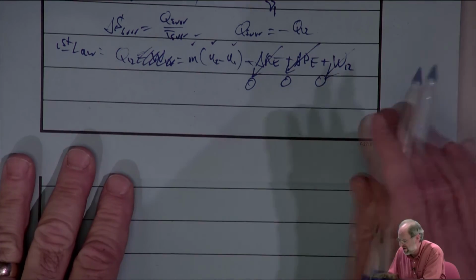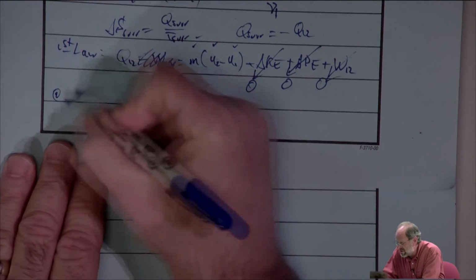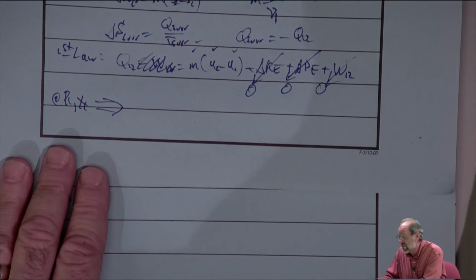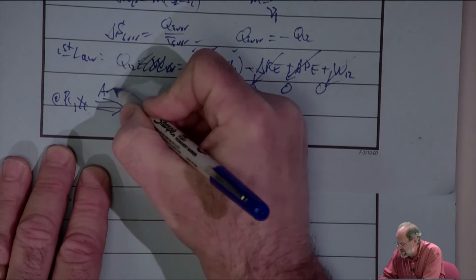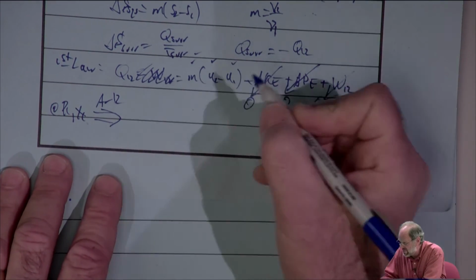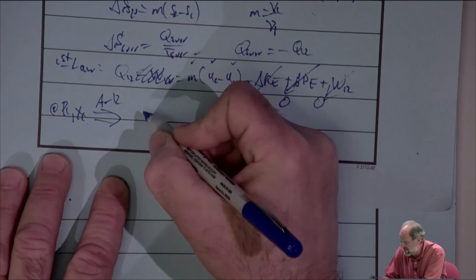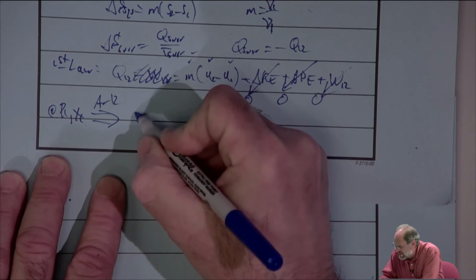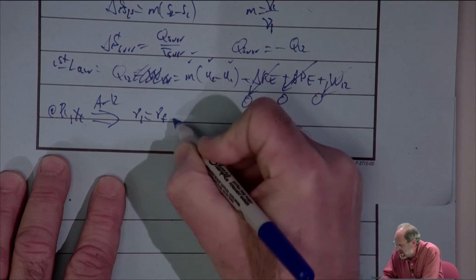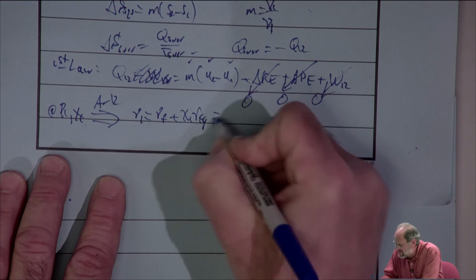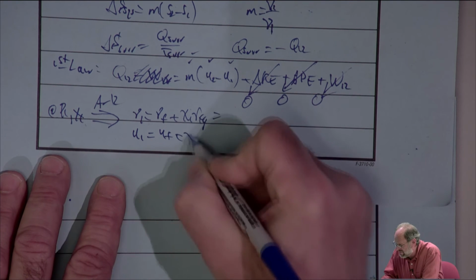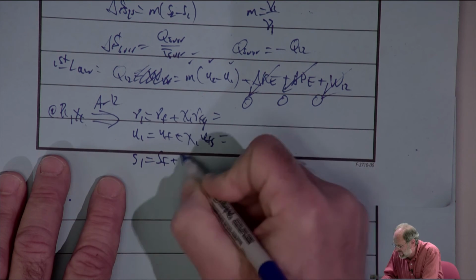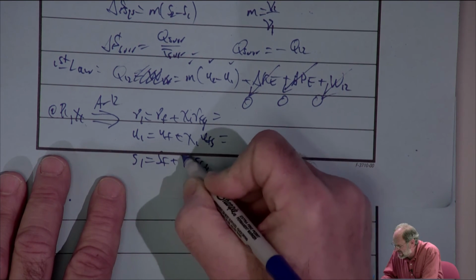All right, we've talked about the methodology. Now it's just a matter of getting the numbers. So we'll start at P1 and X1. We know that it's refrigerant 134a. We know its pressure, so that means we go into table A-12, and we can look up the values. We need three things, right? We need volume, internal energy, and entropy. So V1 is Vf plus the quality at 1 times Vfg. U1 is Uf plus quality times Ufg. And S1 equals Sf plus quality times Sfg.